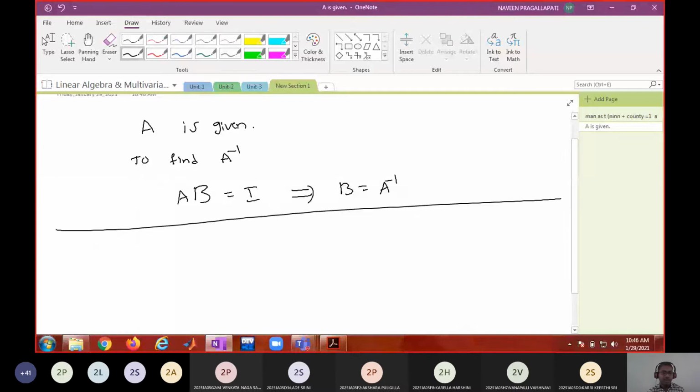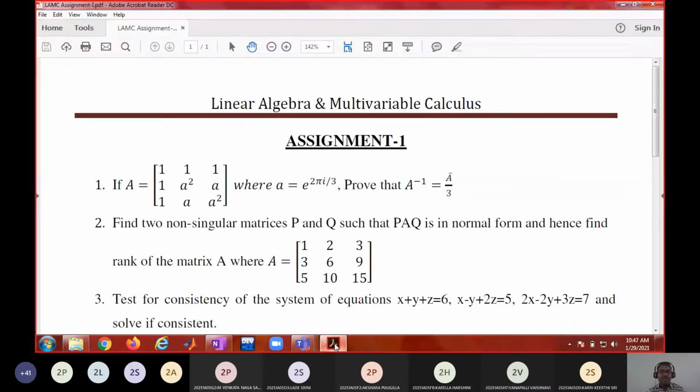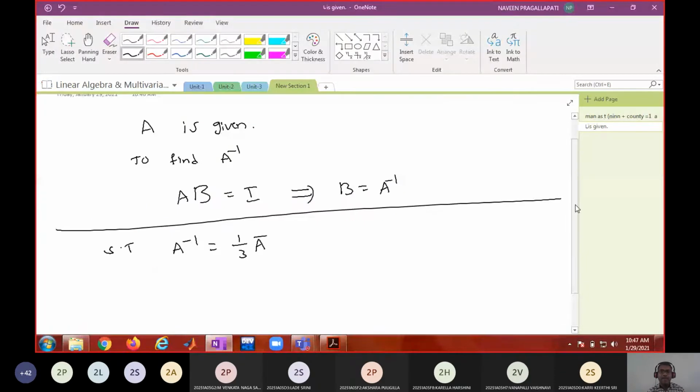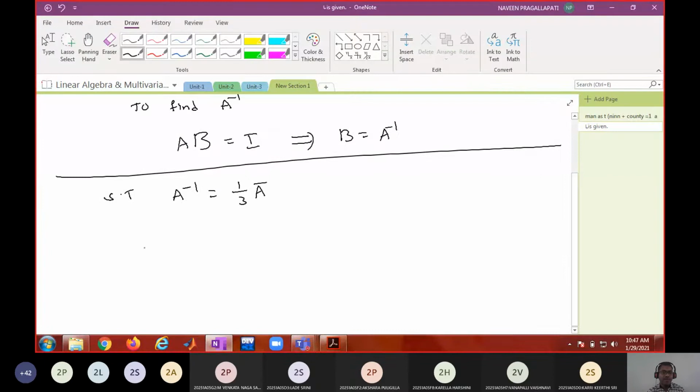In the problem you are asked to show that A inverse equals 1 by 3 into A bar. And we know the property of A inverse: A A inverse must be equal to I. Do you agree? Yes, sir. So if I can show that this product is I, then the latter matrix is going to be the inverse of the first matrix. Am I right?